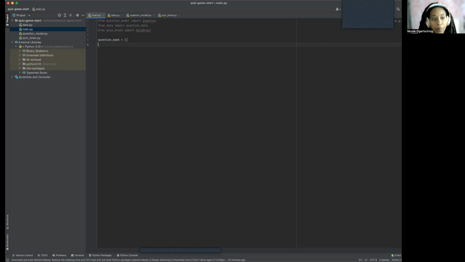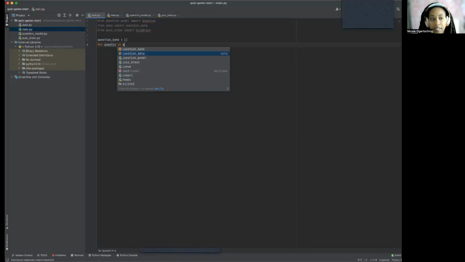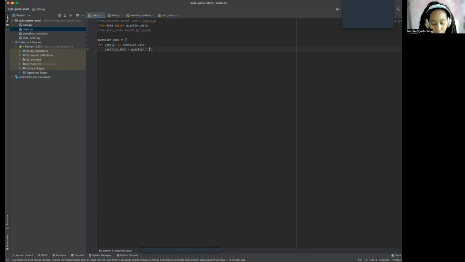So we're going to do a for in loop for question in question data. We'll put our question text, right? And that's going to equal our question, right? Because we're going to ask a lot of questions, so we're going to make sure it knows that. And then we're going to have our question answer, because we need the answer. So we know we got things right.